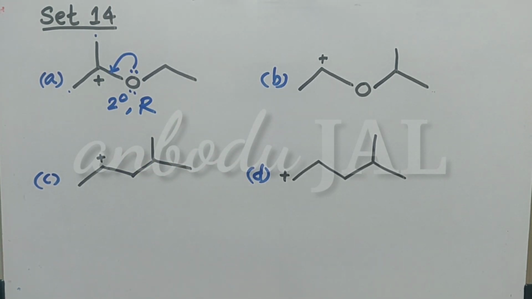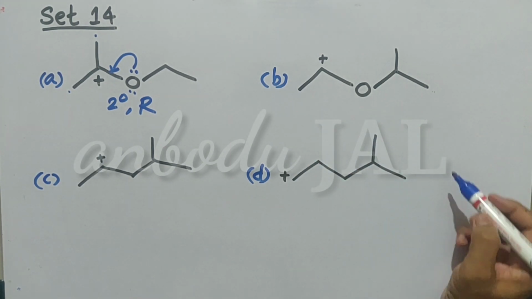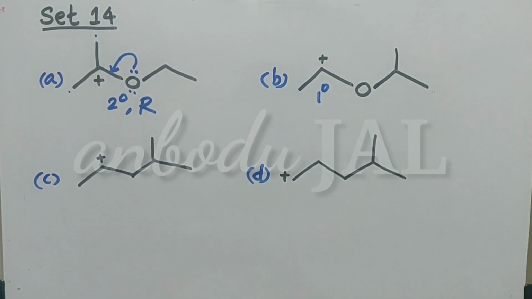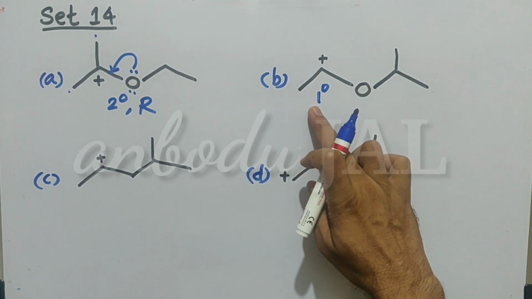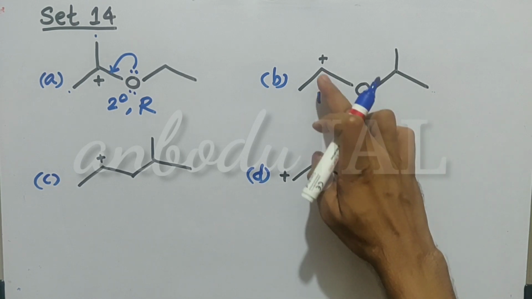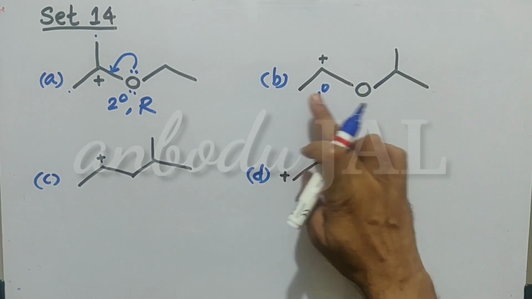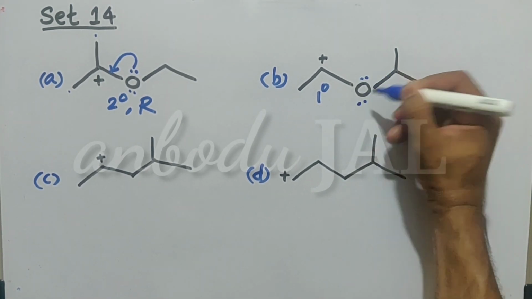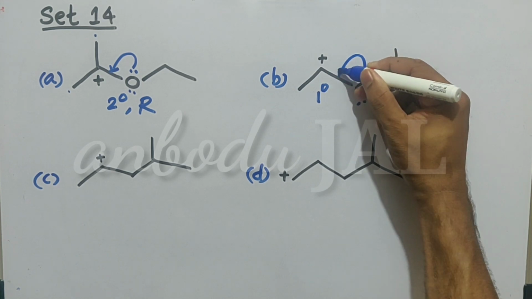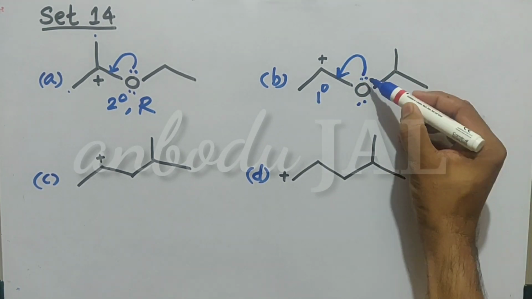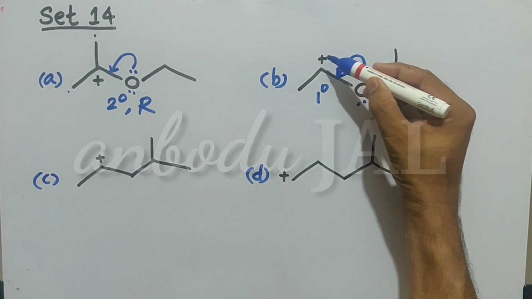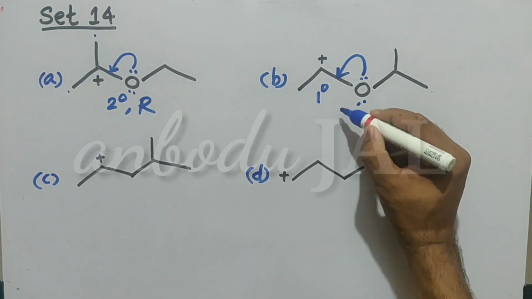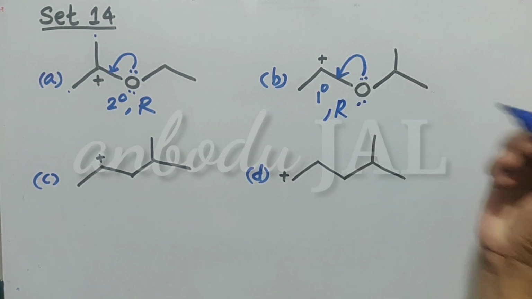Is it clear? Now in second compound, this carbocation is a primary carbocation. Okay, don't misunderstand as secondary. This is primary because directly attached to only one carbon atom. Here it is oxygen atom, not carbon atom. Here also lone pair of this oxygen will take part in resonance. That is, there is conjugation between positive charge and lone pair. Therefore, resonance is possible in this case.